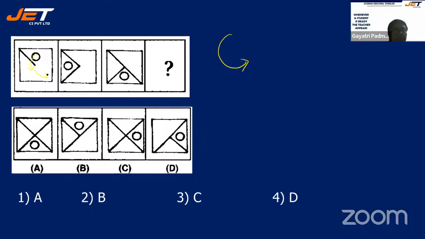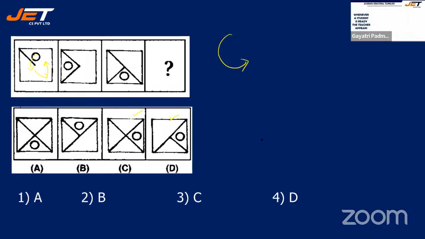Next, from here, it has to move towards this side. So somewhere here. Your option could be either C or D. Clear? Now you need to segregate whether it is C or D.